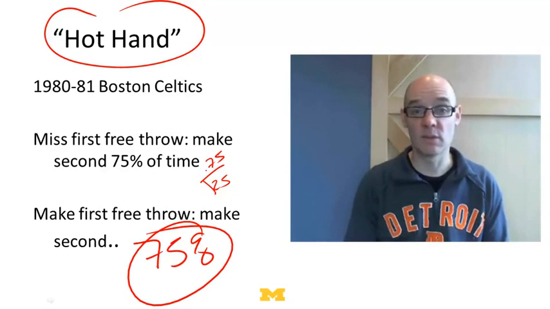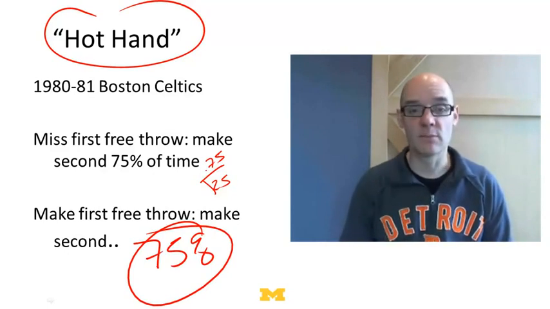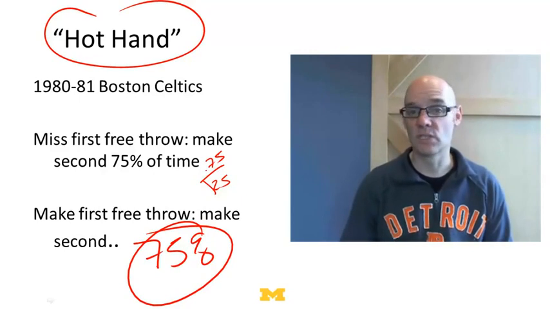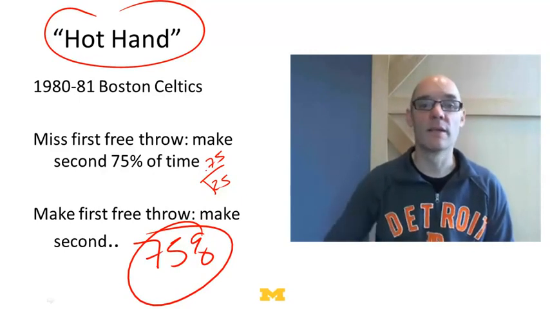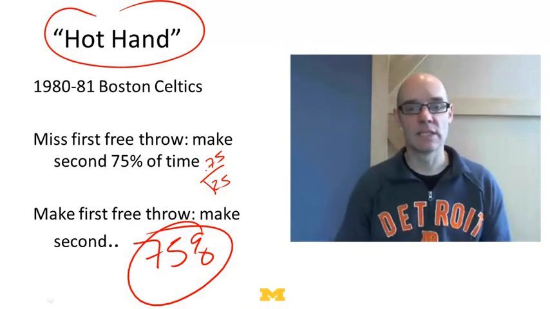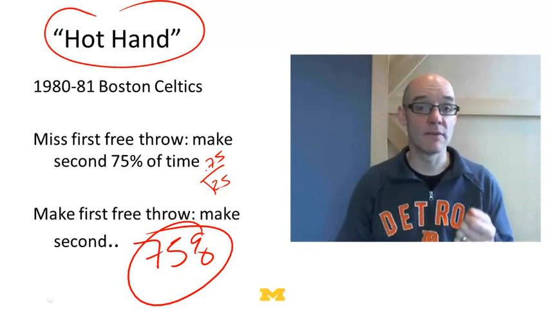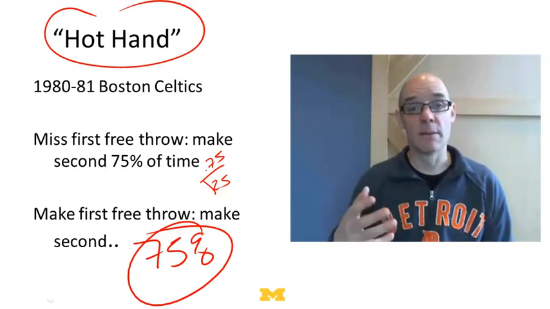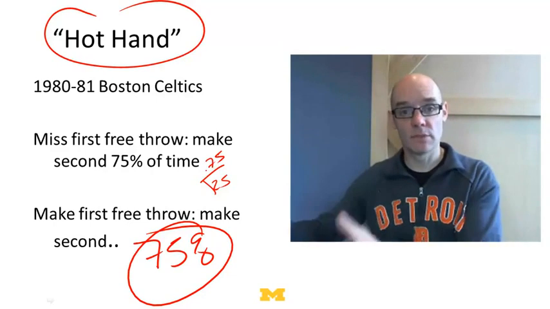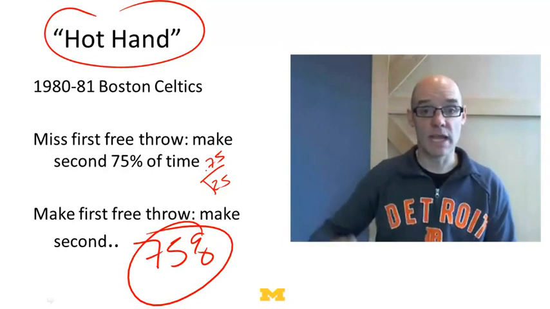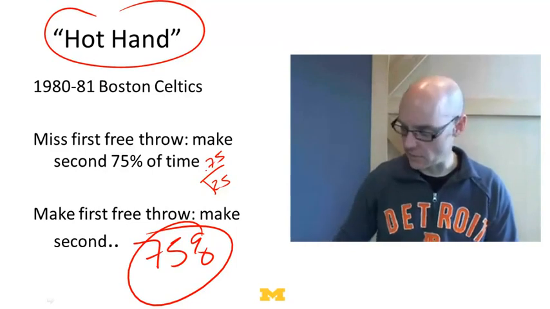Now, the probabilities aren't always 50%. In this case, they're 75%. But again, the free throw shooting of the Boston Celtics in 1980 was just a straightforward binary random walk, with the probability of going up 0.75 and the probability of going down 0.25. This doesn't stop us, though, whenever we see streaks, from thinking, oh boy, this person must have some great skill, or they must be hot. But this is a problem, because if you try to infer from someone's success that what they're doing made them successful, that can be wrong. It could be that you just happen to be seeing a sequence of 16 heads in a row.